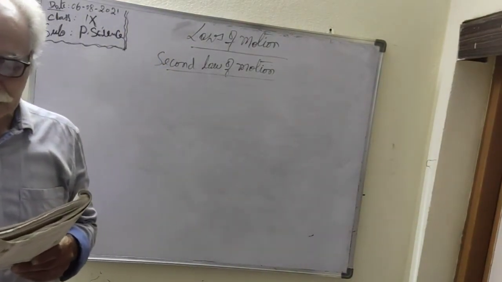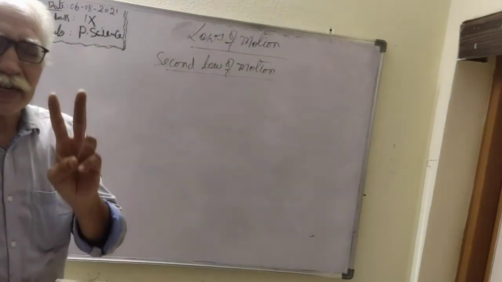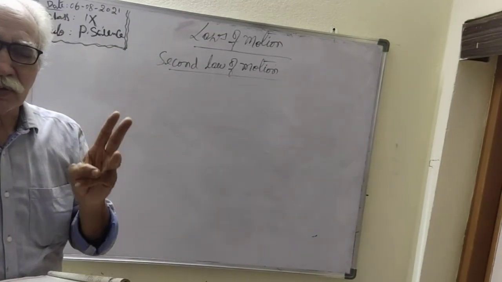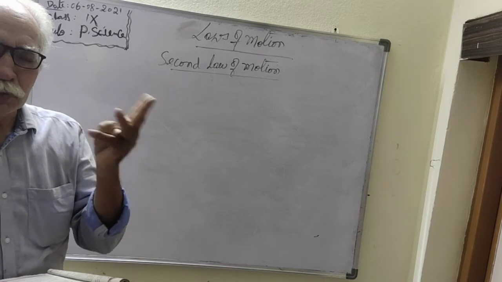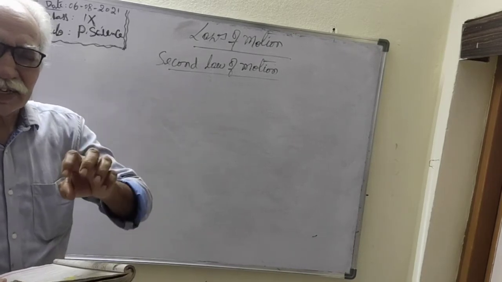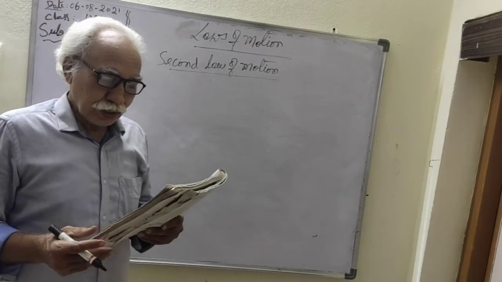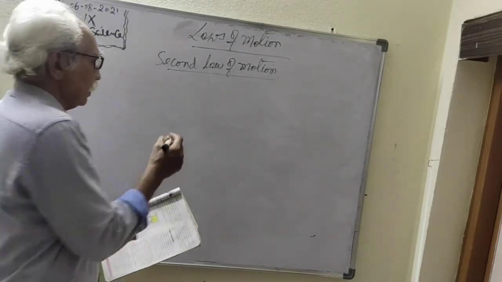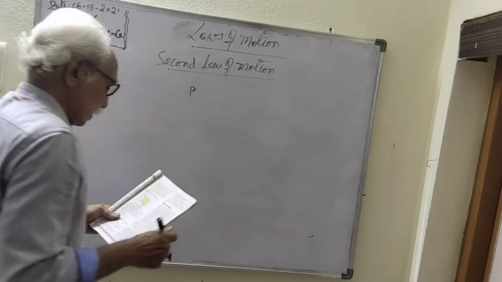So this can be explained by a concept called momentum. Here are the two entities: one is mass, the second is velocity. These two properties come under one property called momentum, which is usually denoted by the symbol P. P is the representation of momentum.